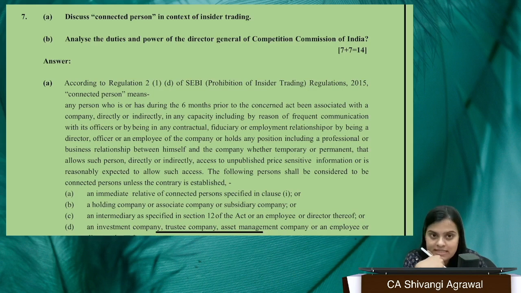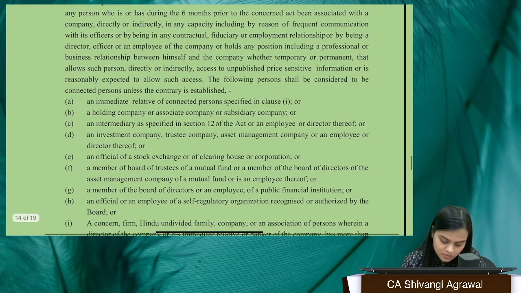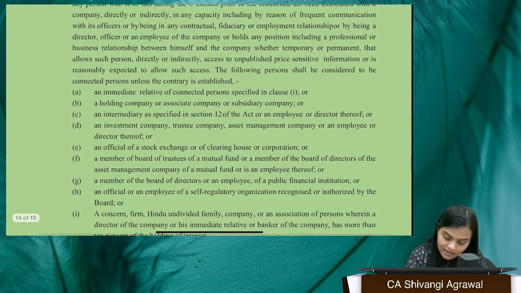In such a case, we can reasonably expect that the connected persons of those who have UPSI are also assumed to have that UPSI. So they can also take advantage of the situation and thereafter demean the entire market scenario that SEBI is trying to maintain, right? So there are certain persons, according to the definition, who are deemed to be or considered to be connected persons.